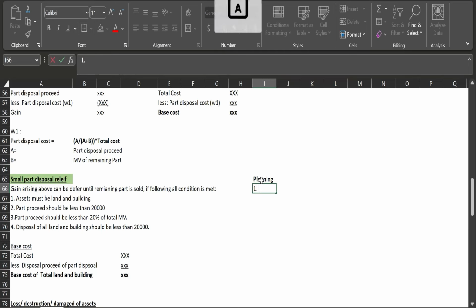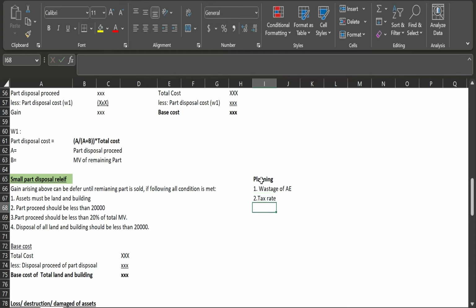First, you should think about wastage of the annual exemption. If in the current year, after taking this relief, your annual exemption amount will be wasted or not. Second, the tax rate. If you are currently a basic rate taxpayer, in that case you should take the gain now; if not, you should defer. Otherwise, the Finance Act: in future, if the Finance Act or tax rate changes, it may be better to take the relief now, right?